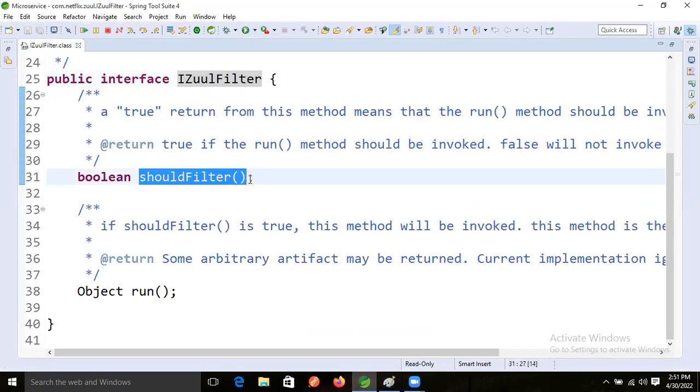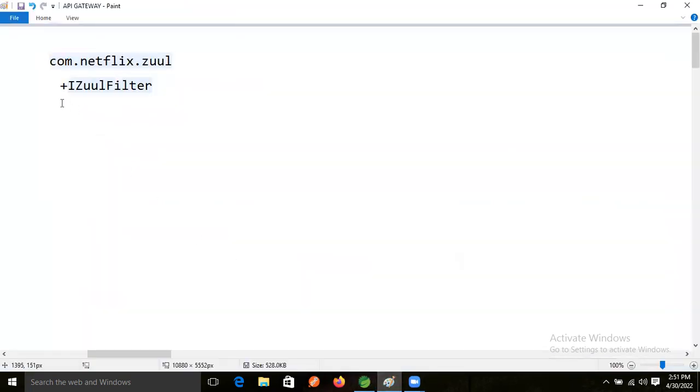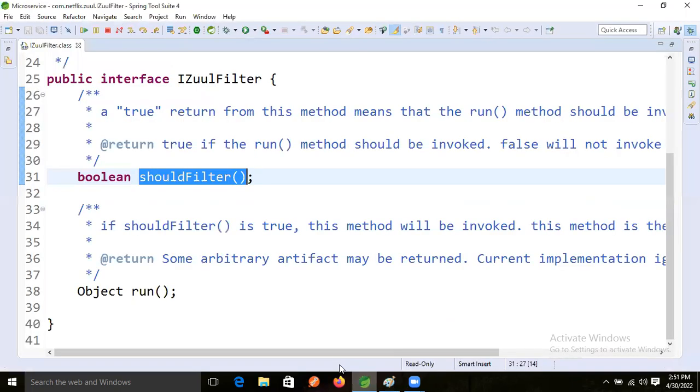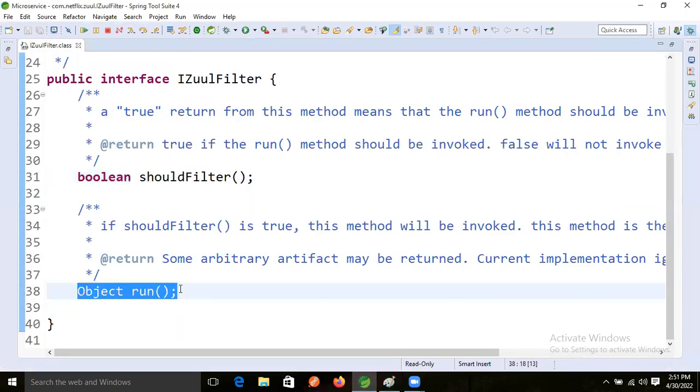The first one is boolean, right? Return type is what now, guys? Should filter, boolean, right? And the method is also public only, right? Yes, Ravi, boolean. After that, another one is object, right?